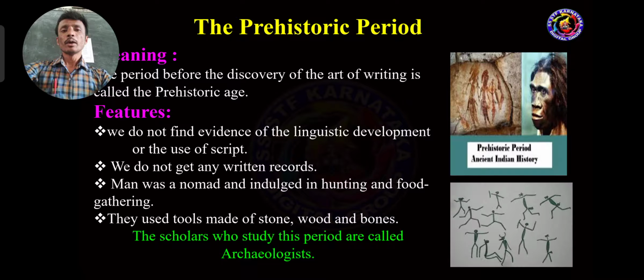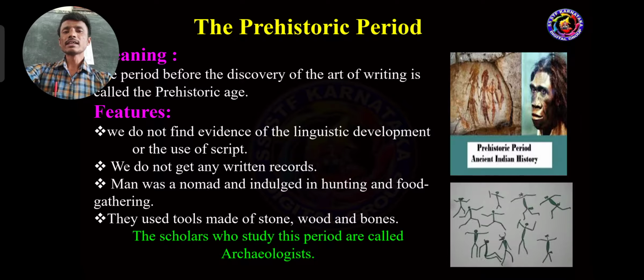Another one: man was a nomad and indulged in hunting and food gathering. Nomad means a person not settled in one place. Human beings were wandering, moving from one place to another in search of food, hunting animals, and gathering fruits and vegetables.